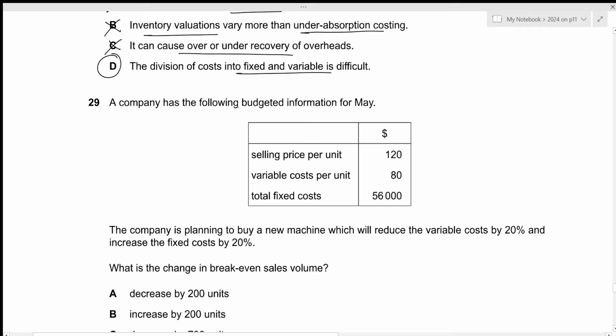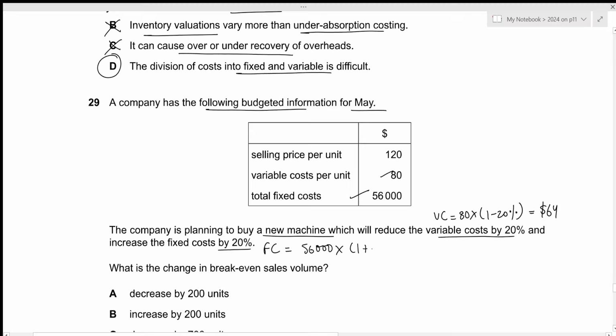A company has the following budgeted information. We have the selling price per unit, variable cost per unit, and total fixed cost. The company is planning to buy a new machine which will reduce the variable cost by 20%. So the new variable cost will be the previous value 80. Now we need to reduce it by 20%. This results in the value of 64. And increase the fixed cost by 20%. So the new fixed cost will be the previous value, 56,000, and we need to increase it by 20%. This results in the value of 67,200.